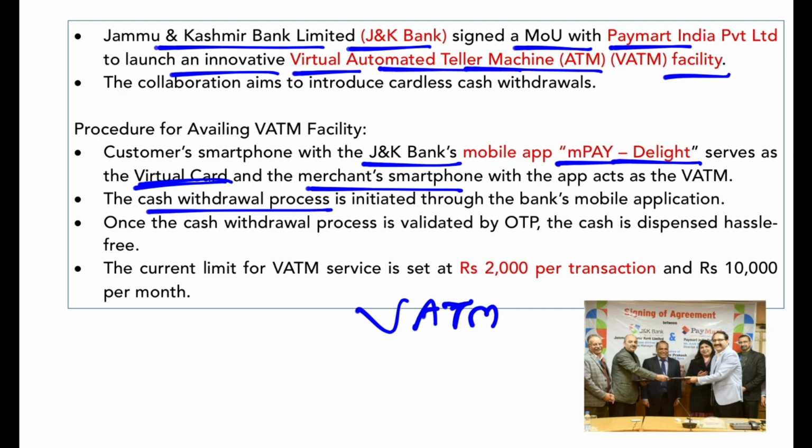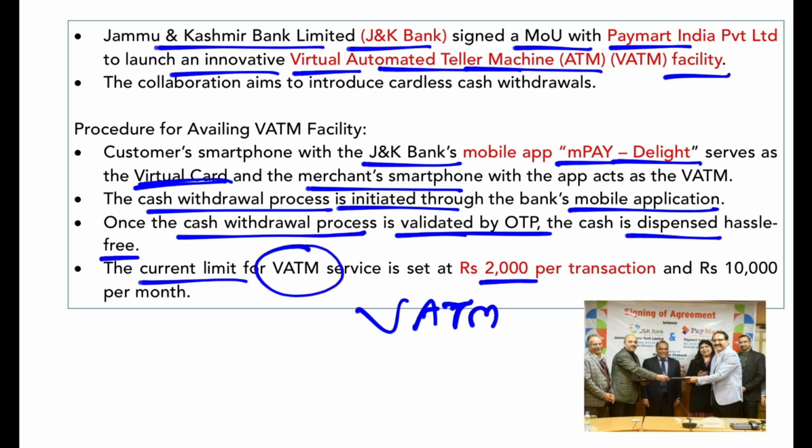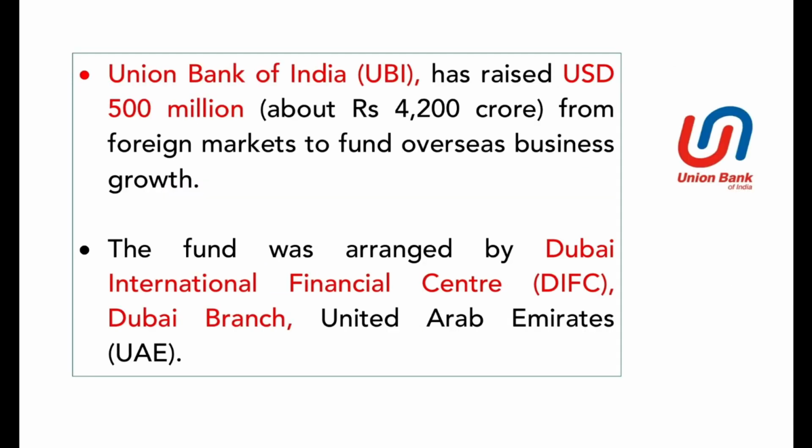The cash withdrawal process is initiated through the mobile app. Once the cash withdrawal process is validated by the OTP, the cash is dispensed hassle-free. The current limit for this is 2,000 rupees per transaction and 10,000 rupees per month. So the merchant's smartphone with the app acts as the virtual ATM, and 2,000 rupees per transaction or 10,000 rupees per month is the cash that you can get from the merchant. You don't need an ATM. The merchant will give you the money. So this was launched by Jammu Kashmir Bank.